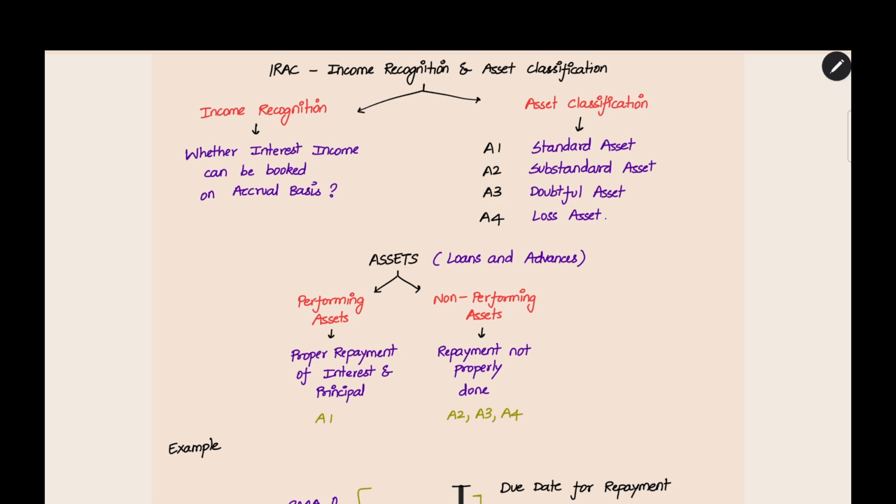Now this is all about the income recognition and asset classification norms. The next thing is we are going to see about verification of advances. Advances, as we have seen, is very important and it covers most of the balance sheet items. Among all the balance sheet items, this is the important one. This is very important as NPA classification, provisioning, everything the bank may or may not do correctly. We have to check that as statutory branch auditors.